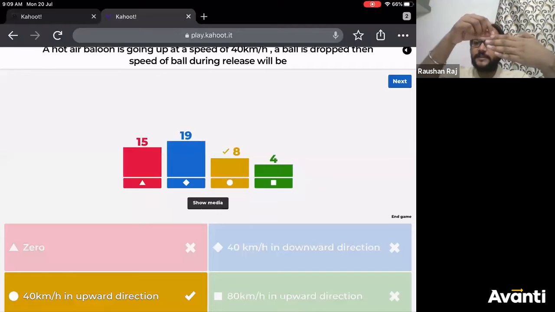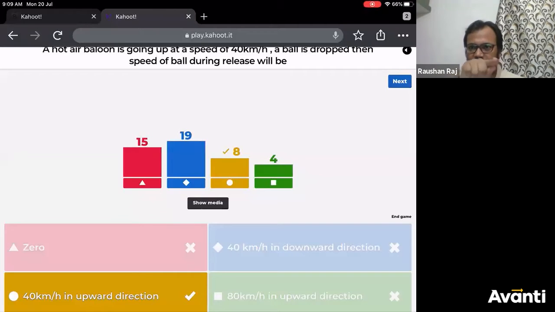If the bike is going in this direction, the particle will come like this. That means there must be a velocity in this direction also. So when you release the particle, you are keeping something in your hand, and what is the velocity of your hand? The same as that of the bike, right? And when you release it, the same velocity will be acquired by the ball also, because the particle was also part of the system, and the system was moving with velocity v.